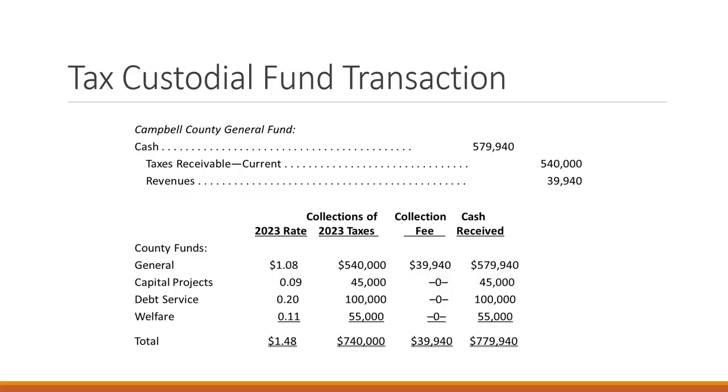And then we have a breakdown of what portion of that $1.48 per $100 of assessed property value is paying for.